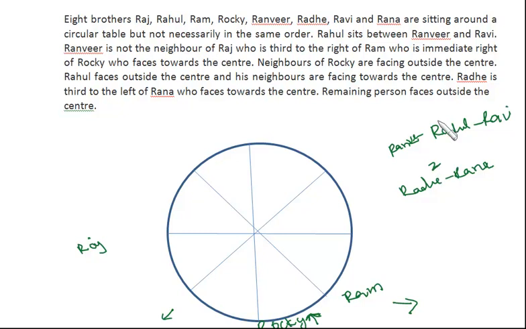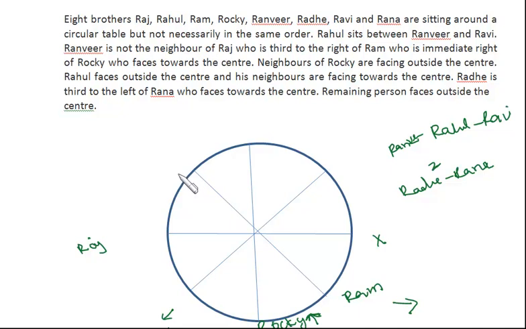Now looking at the present arrangement, if we have these three people together, then we have to choose either these 1, 2, 3 locations or those 1, 2, 3 locations. And Radhe and Rana, we just have to have two persons between them, so we can have these two positions only, because we have to have these three together. So Radhe and Rana should be over here. I don't know who is where, but that will be decided later on. So that means Ranveer, Rahul and Ravi should be over here.